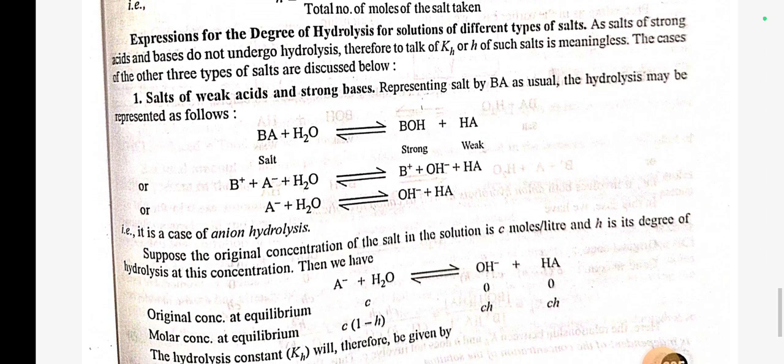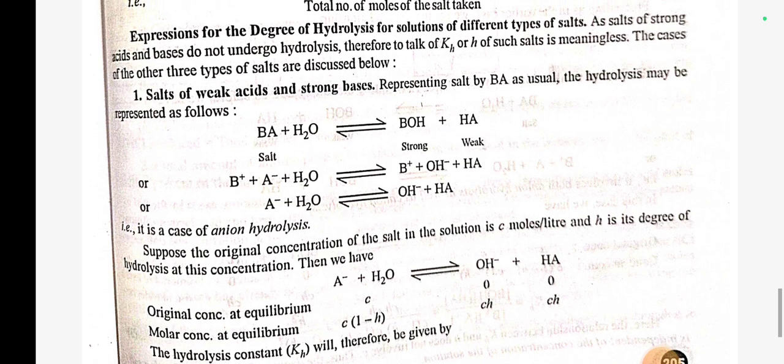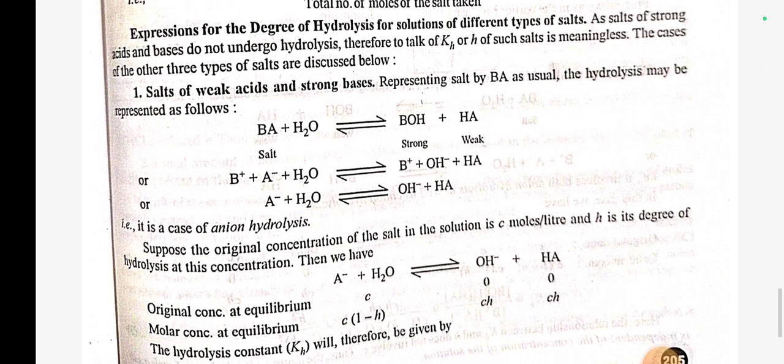Expression for degree of hydrolysis for solutions of different types of salt. As salts of strong acid and strong base do not undergo hydrolysis, to talk of KH or h of such salts is meaningless. The cases of the other three types of salt are discussed below. Salt of weak acid and strong base. Representing salt by BA as usual, the hydrolysis may be represented as follows. BA plus H2O gives BOH plus HA, BOH is strong and HA is weak, or B positive plus A negative plus H2O in equilibrium gives B positive plus OH negative plus HA, or A negative plus H2O gives OH negative plus HA.